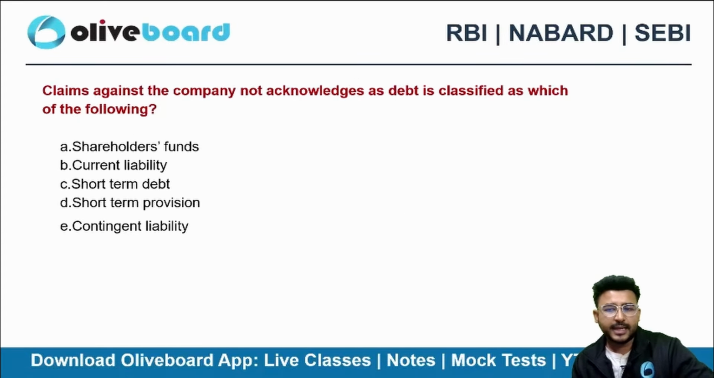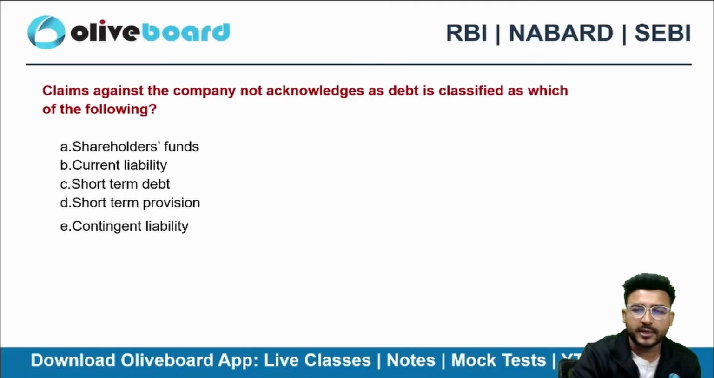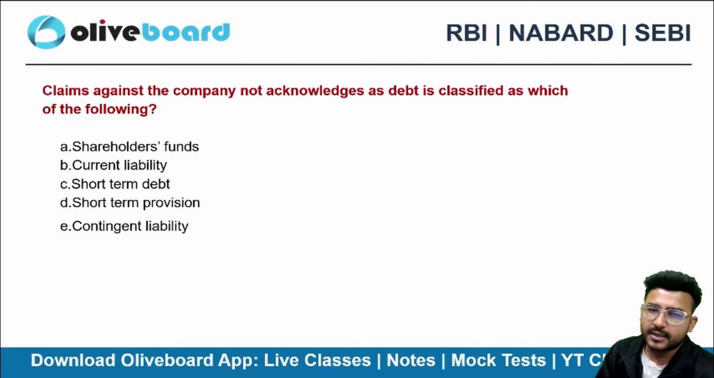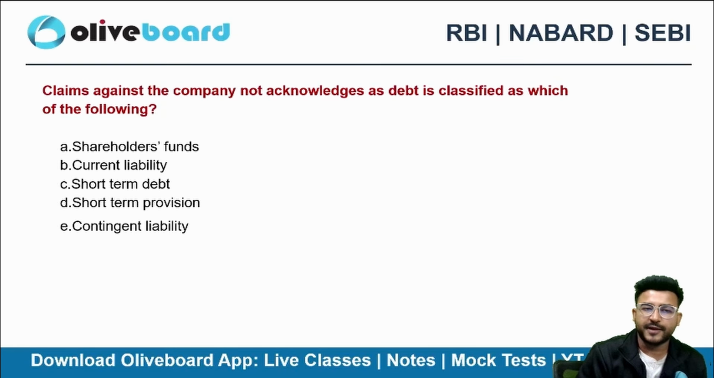Next one. Claim against the company not acknowledged as debt is classified as which of the following?